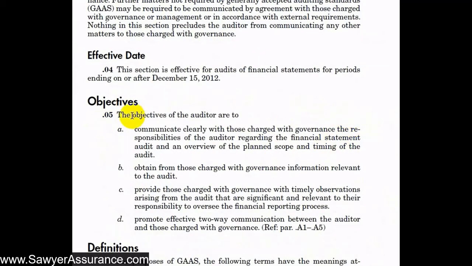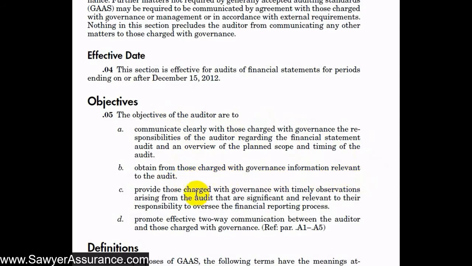And our objectives for fulfilling these requirements, and what we're trying to achieve by fulfilling all of the requirements, are that we want to communicate clearly with those charged with governance the responsibilities that we have regarding the financial statement audit and an overview of the plan, scope, and timing of the audit. And that most often is included in our engagement letter that we would have someone at those charged with governance sign, possibly.